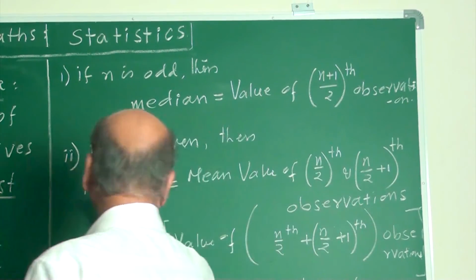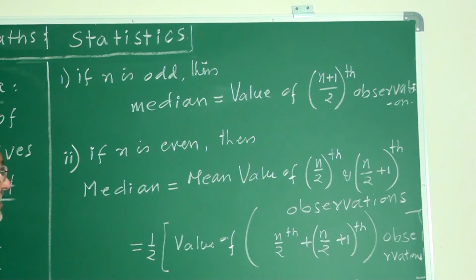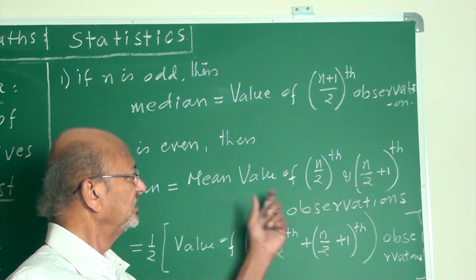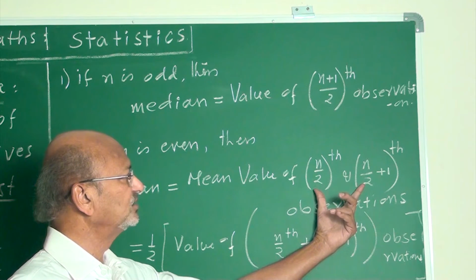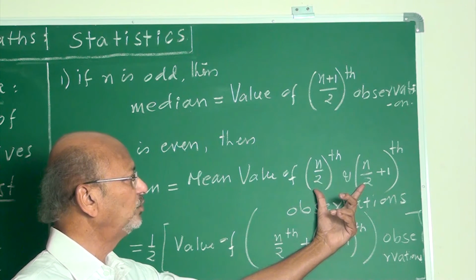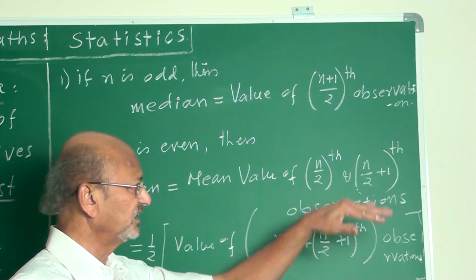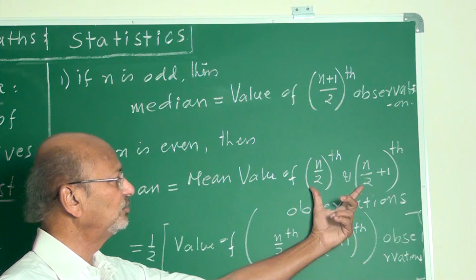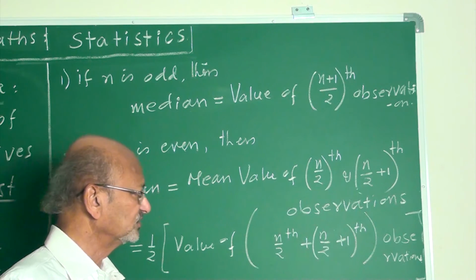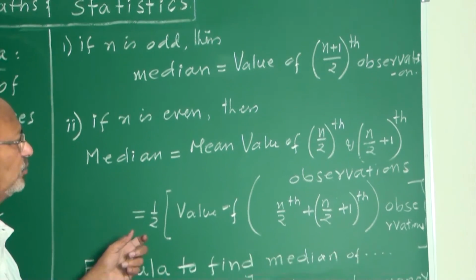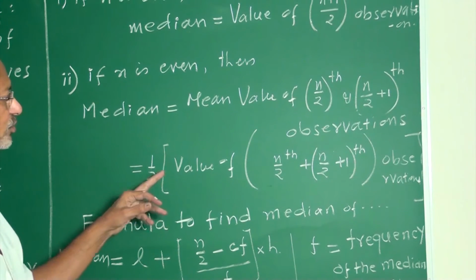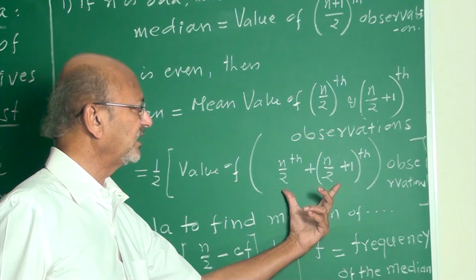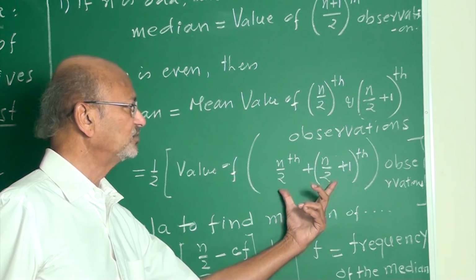If n is even, the median is the mean of two observations. What are these two? One is n by 2th, another is n by 2th plus 1. That is 1 by 2 into the value of, you must add these two, n by 2th plus (n by 2 plus 1)th observations.